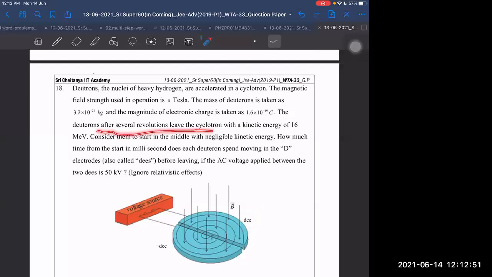Neutrons after several revolutions leave a cyclotron with kinetic energy of 16 mega electron volt. Consider them to start in the middle with negligible kinetic energy. How much time from the start, in millisecond, does each neutron spend in the moving D? We know time period by 2, half, is equal to 2 pi by B alpha.